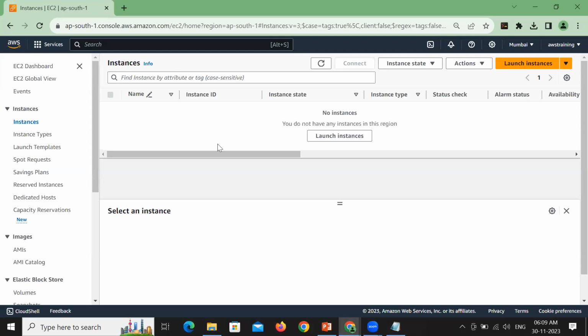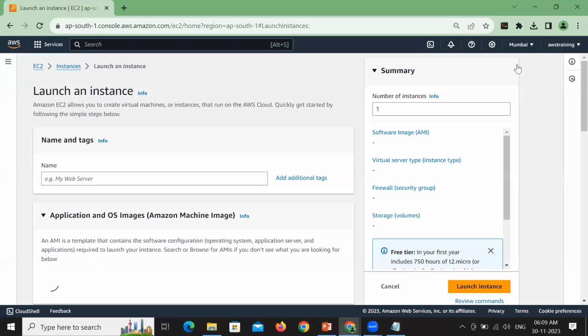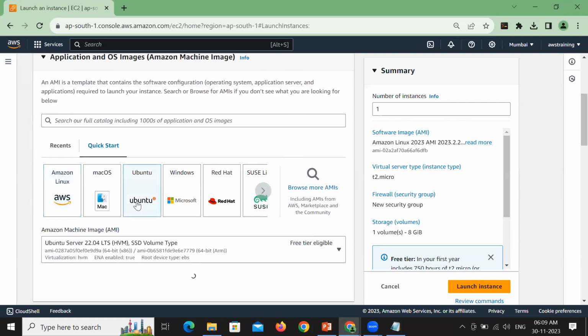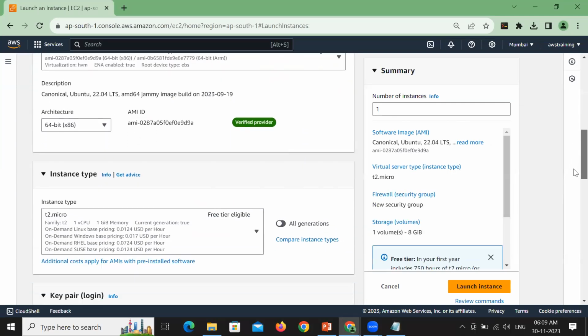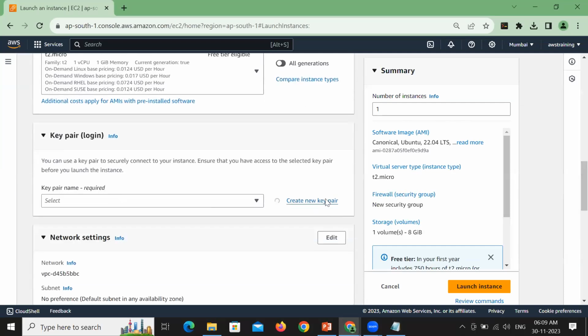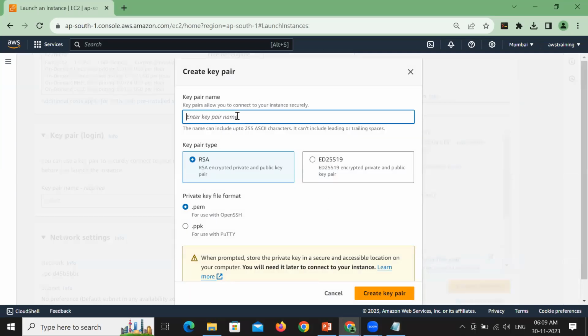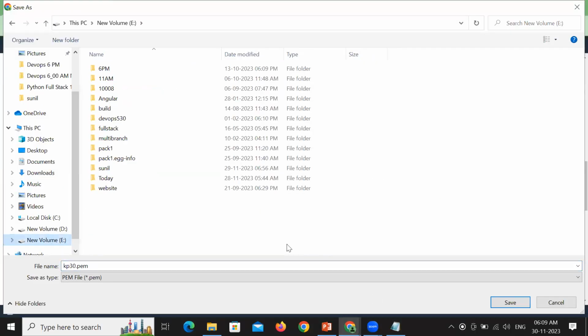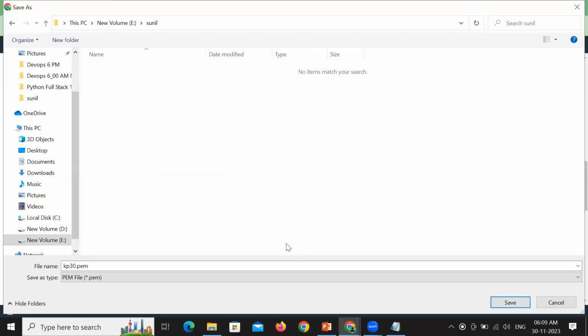I'll be a little quick because we already know the process of launching instances. Instance name: Chin1, which is of Ubuntu, which is eligible for free tier. T2 micro instance. Create a new key pair. KP30 is the key pair name. E drive, Sunil folder. This is not the PEM file, it should be the PPK file.